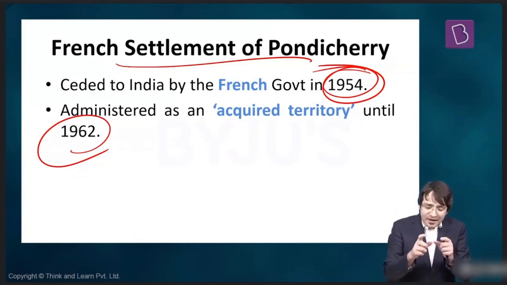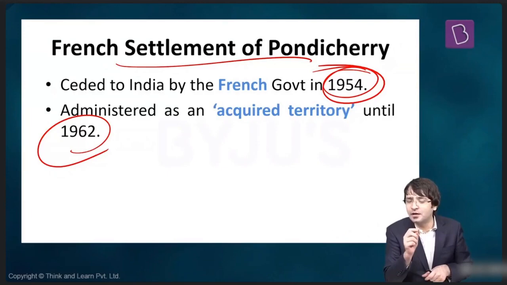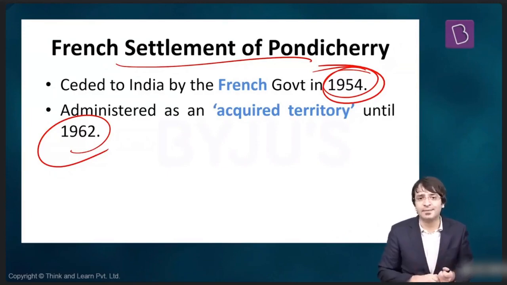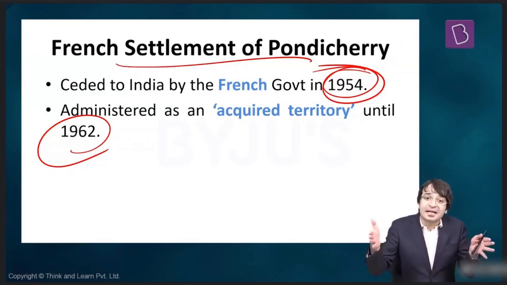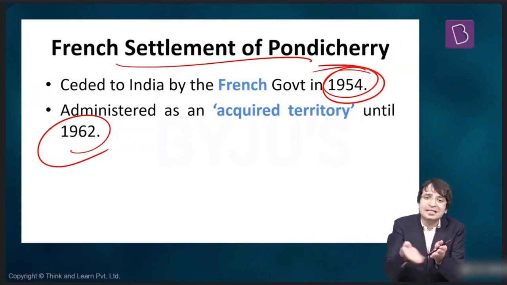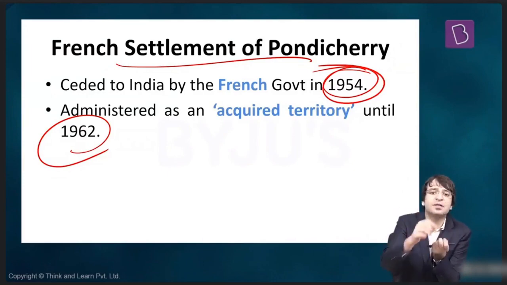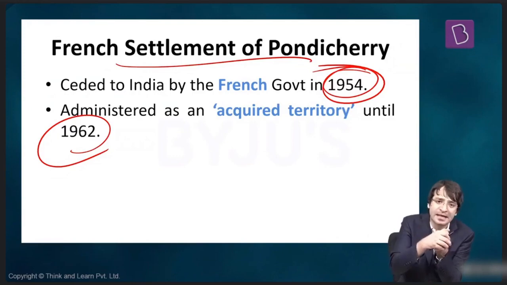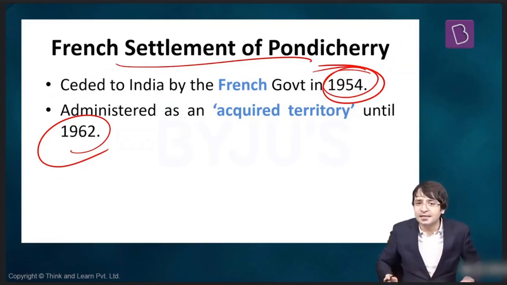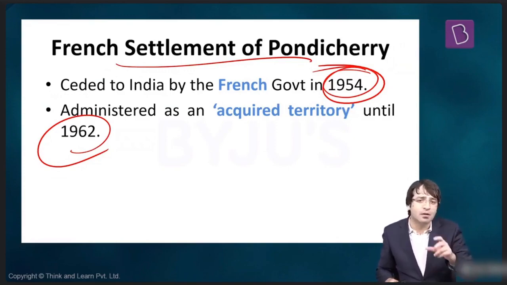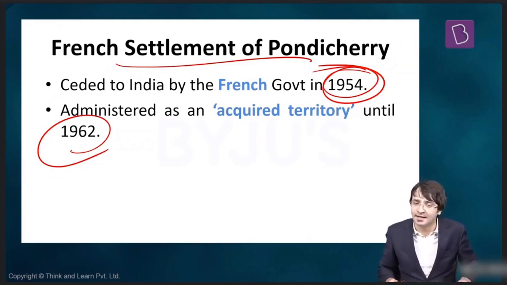But ultimately, there is a difference between signing and ratifying an agreement. Agreements are signed by governments, but ratified by the respective legislatures, the respective parliaments. It was only in 1962, when the French Parliament ratified the agreement, that Pondicherry became a legal part of India, and it was given the status of a union territory.